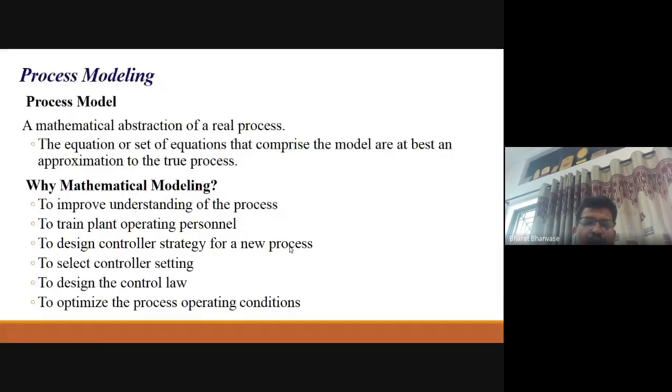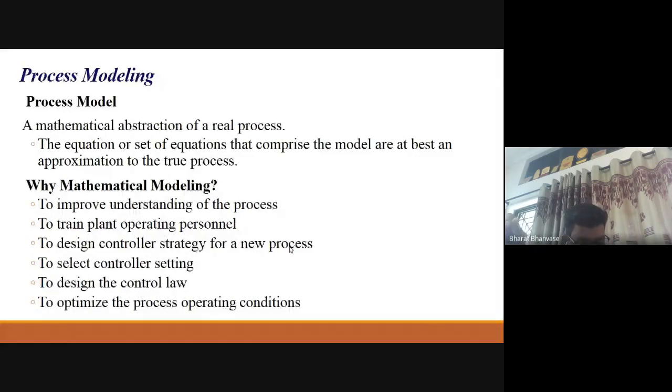So to have a solution at the end, the number of equations and number of variables should be the same, so that you will get a better solution at the end. In such cases, you can think about different correlations which are suitable for that particular process. And if you fail at that, then we have to search for controller equations. So is it possible to add some controllers in that particular process?